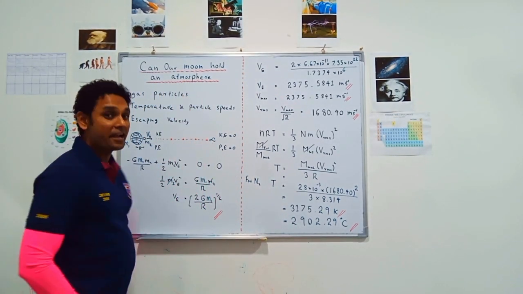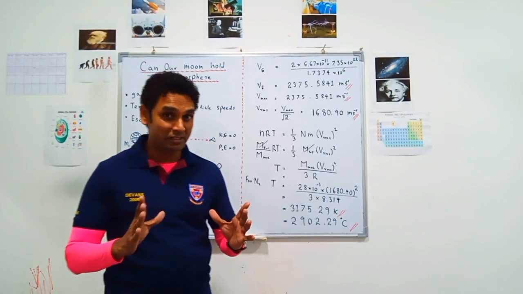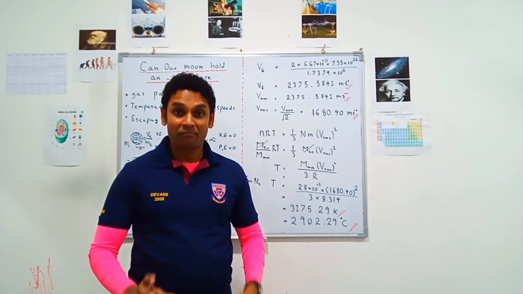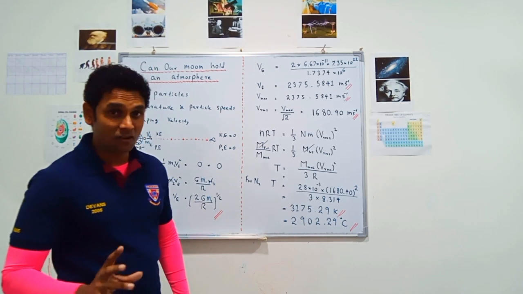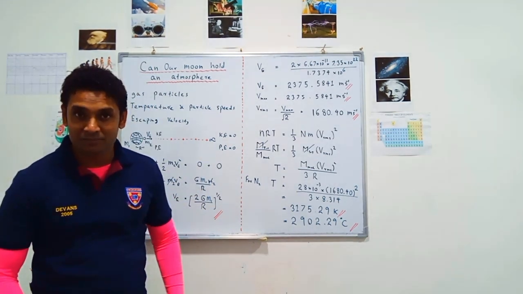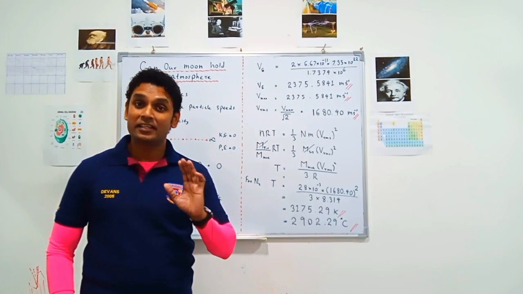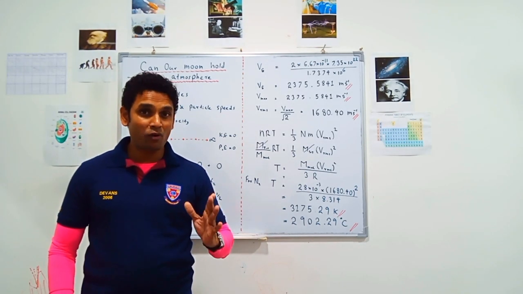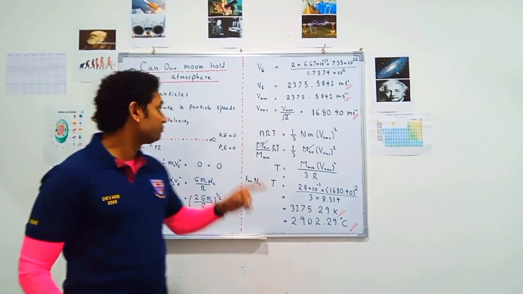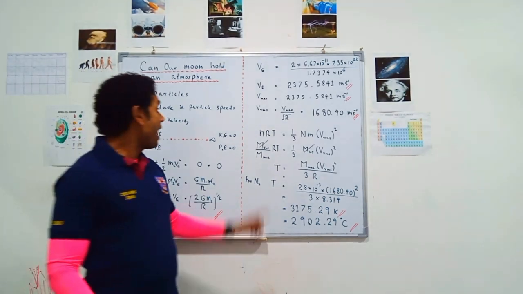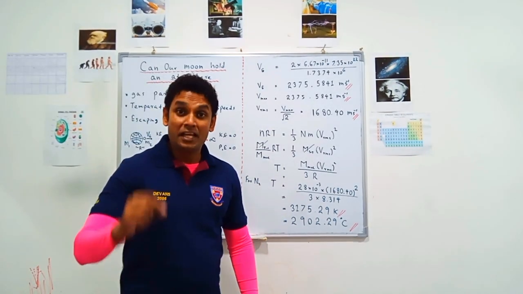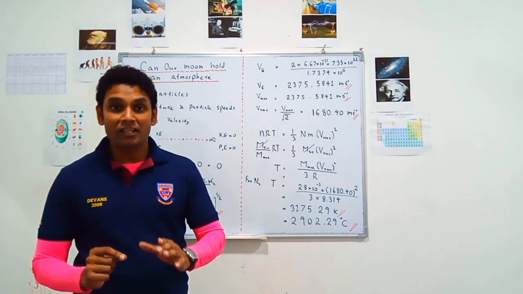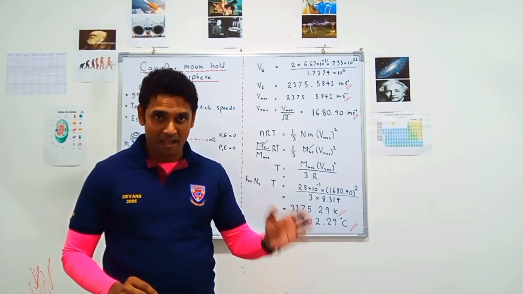Can our moon hold an atmosphere or not? First of all, we must understand what an atmosphere is. An atmosphere consists of gas particles. When I discuss gas particles, it's very important to discuss their temperature and particle speed, because temperature represents the thermal energy that the gas particles have.